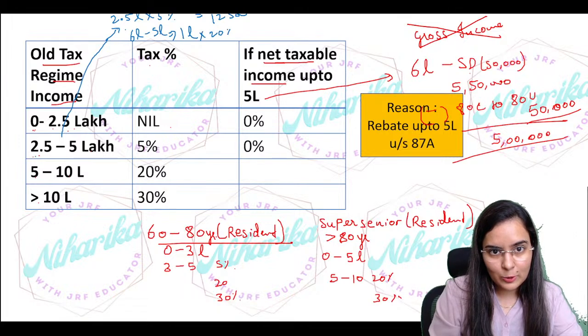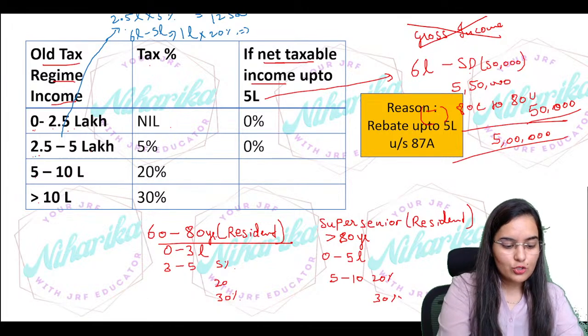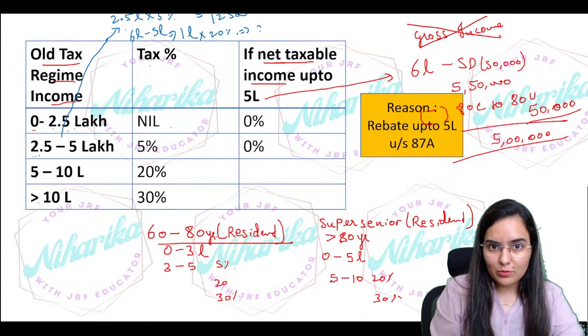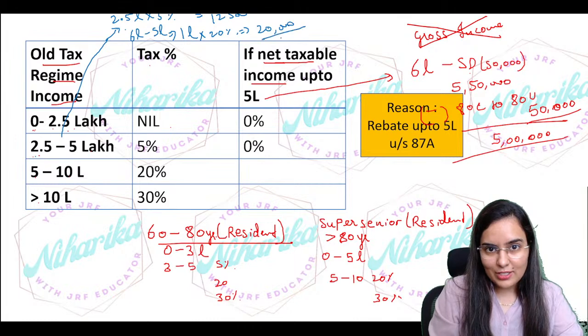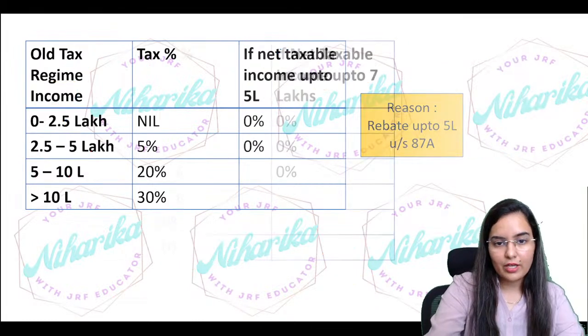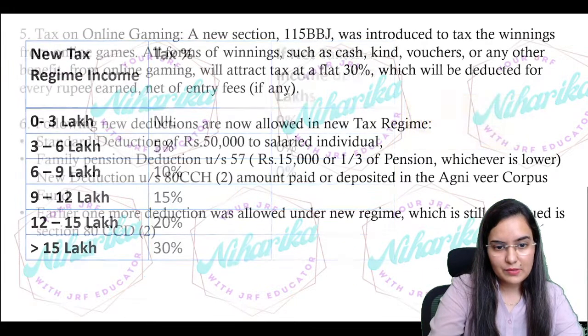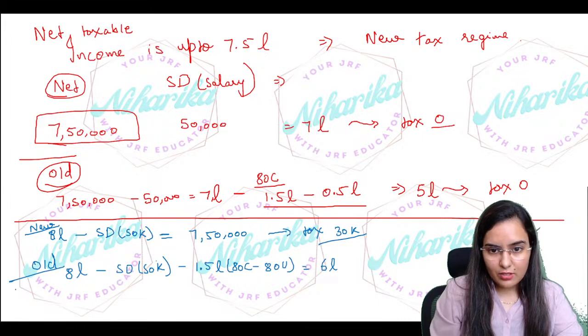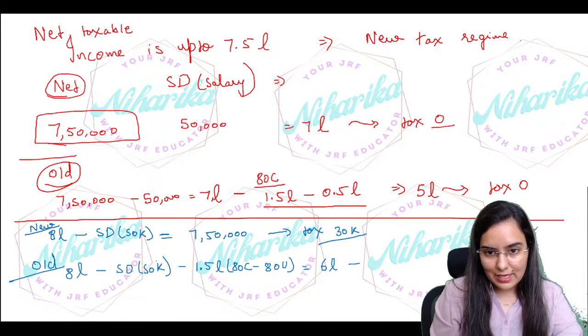And on remaining from 6 lakhs, so 6 lakh minus 5 lakh, meaning on remaining 1 lakh you are calculating 20%, right? So 1 lakh at 20%, that will be another, how much? That will be 20,000. Right, so this will be giving us 32,500. Okay, now see the huge difference, right? See, here we have to pay approximately tax of 32,500.